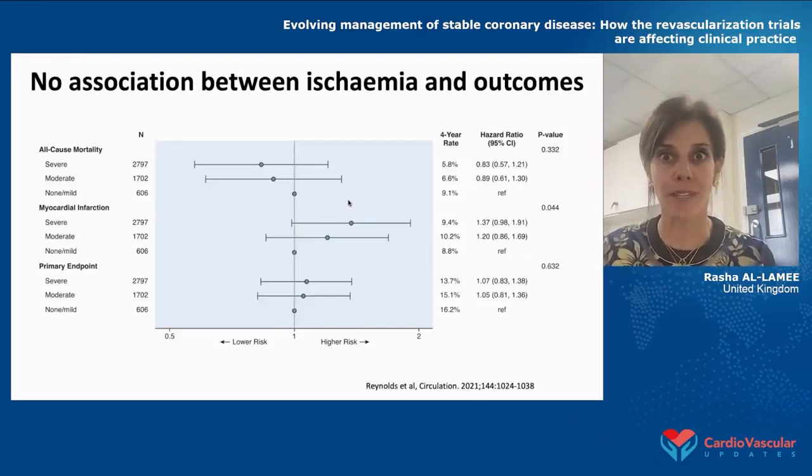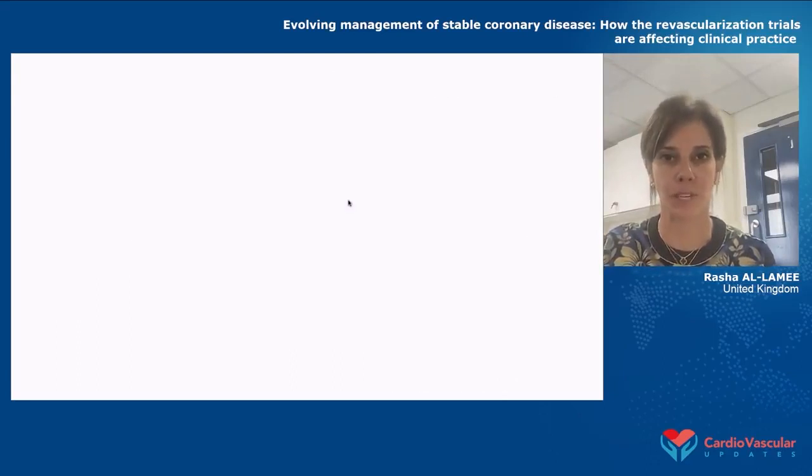Importantly, from the ISCHEMIA trial itself, what we've seen is that the association between ischemia and outcomes is not like we saw it in the observational data sets. In fact, more ischemia does not seem to be associated with worse outcomes in this randomized controlled trial. And maybe that's because this cohort of patients didn't have that level of comorbidity that we see in those observational studies.